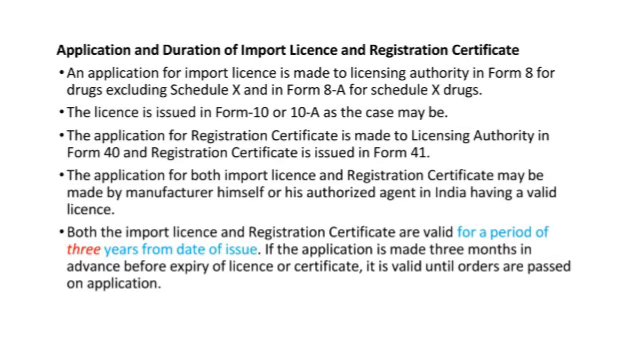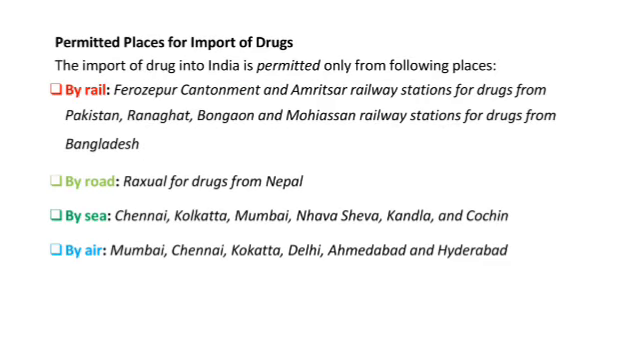Next one, the application and duration. An application for import license is made to the licensing authority in form number 8 for drugs excluding Schedule X and in form 8A for Schedule X drugs. The license is issued. Both the import license and registration certificate are valid for a period of 3 years.